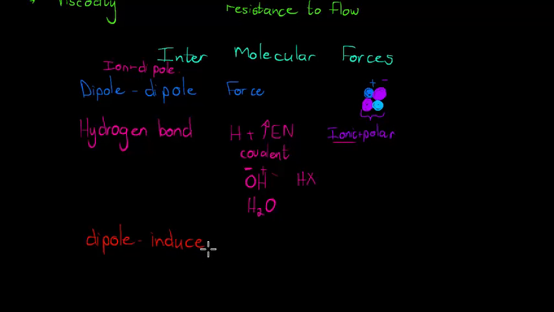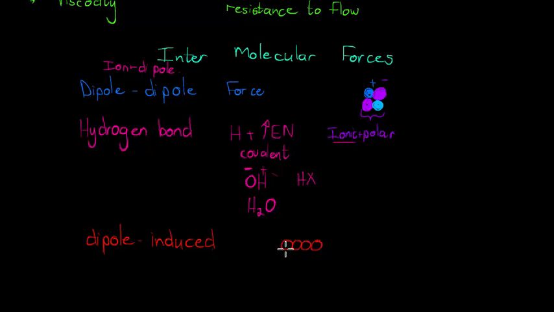Dipole-induced is slightly different than what we've seen thus far. It happens more when it comes to a molecule, especially the bigger the molecule.